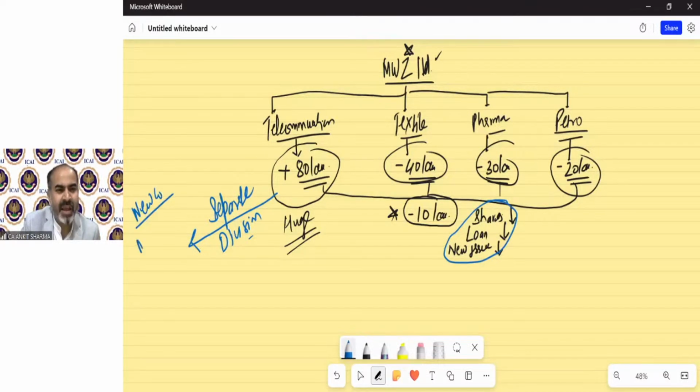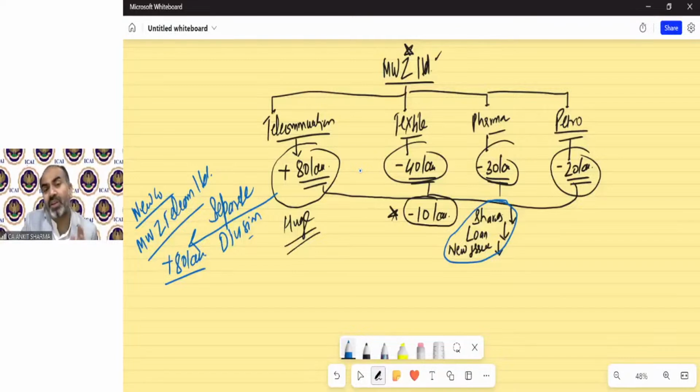It might be named MWZ Telecommunication Limited, whatever it is. So we are now transferring this division to create a new separate company, so at least this division will survive. If we separate this division with 80 lakh of profit and issue separate shares of this company, then the share price of this company will go high because the profit is huge. Banks, etc., will be ready to give it a loan because it's a profit-making company.